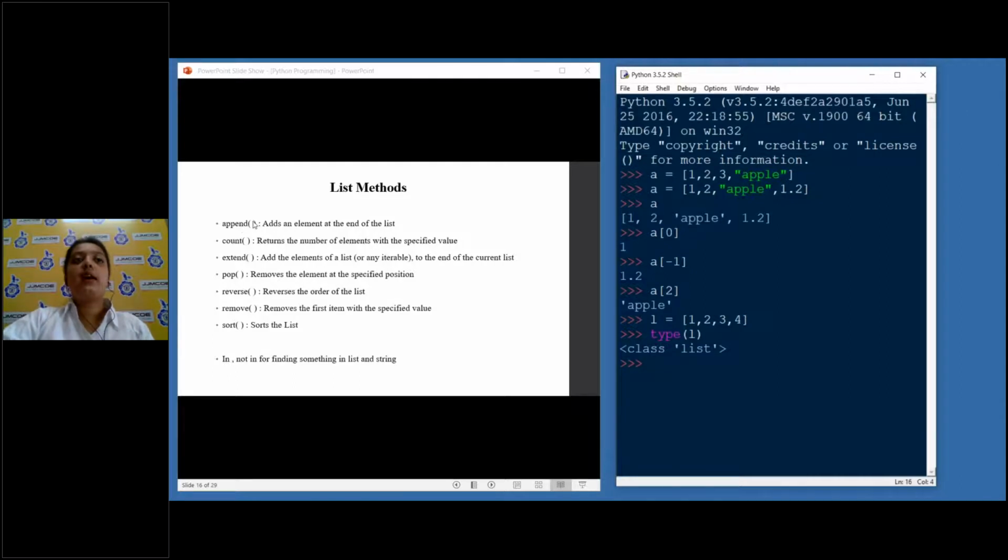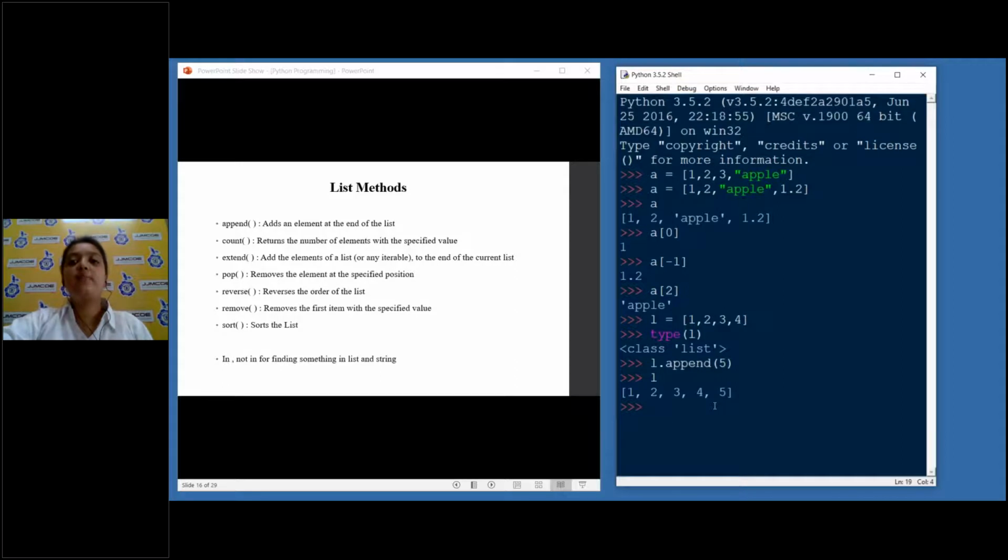Now if I want to add one new value at the end of this list, append adds an element at the end of the list. I'll pass the value that I want to insert, and I'll say 5. And now if I do L, I'll get 1, 2, 3, 4, 5. Earlier, when we were learning about strings, when I used such functions, the actual string did not change. The string remained the same. In this case, the actual list changed. It changed the value and added a 5.